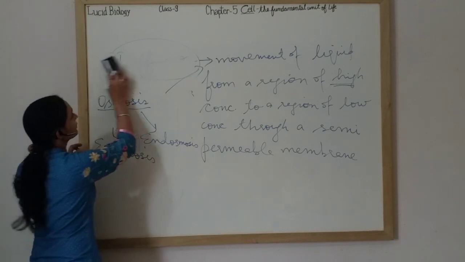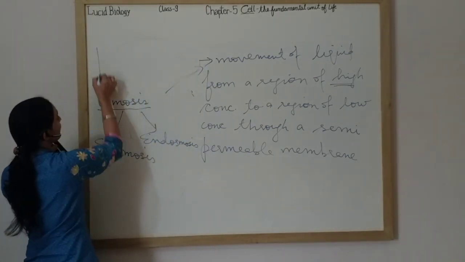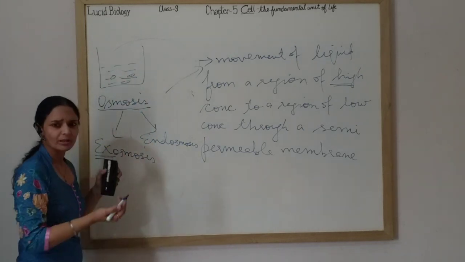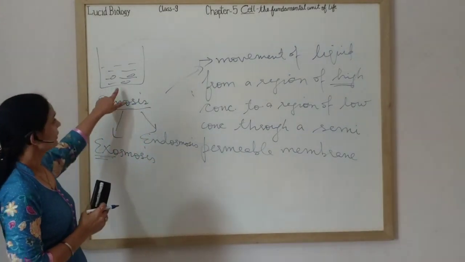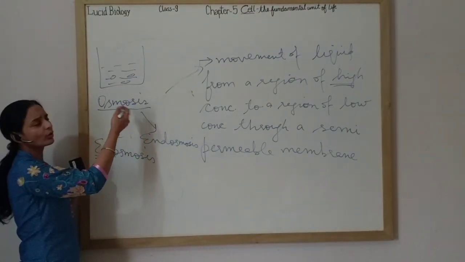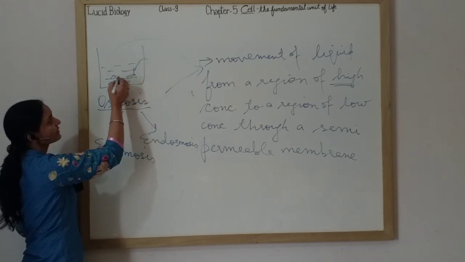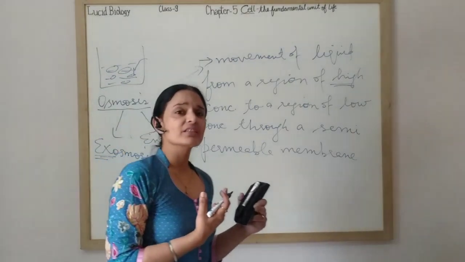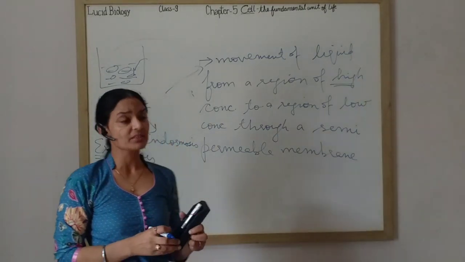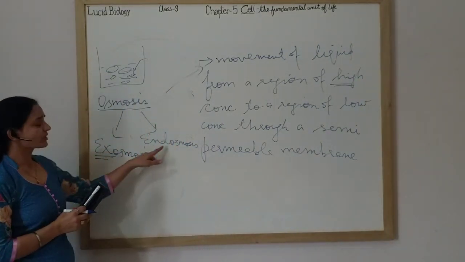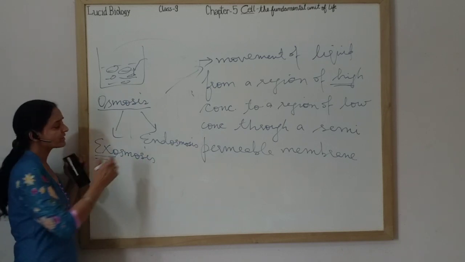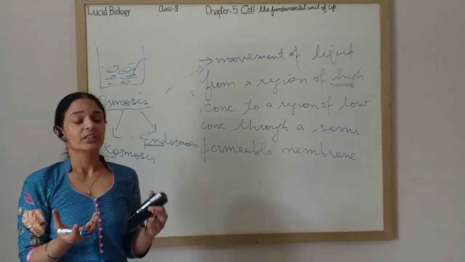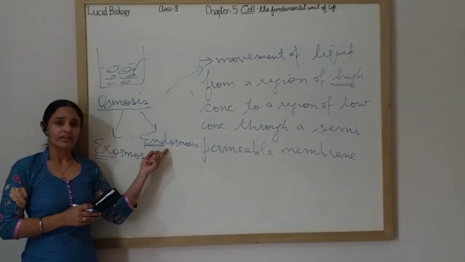This is a very common process. If you take plain water and soak a few raisins or almonds or apricots in it, what will happen after an hour or after some time? These raisins will swell up, they will become big in size. How did this happen? Because raisins have absorbed water. So which osmosis took place? Exosmosis or endo? Endo means the cell absorbs water. These raisins swell up, they absorb water. So it means endosmosis has taken place.